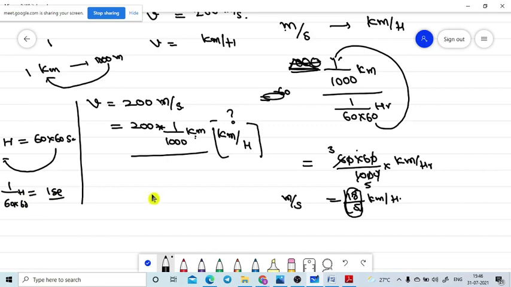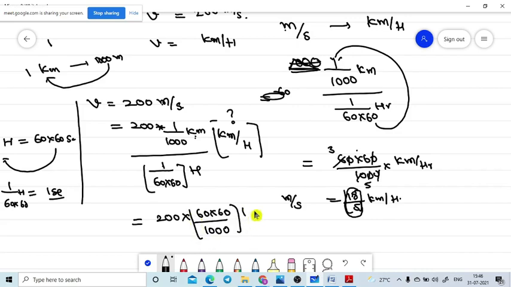Is it correct only, na? Yes, sir. That's why instead of seconds I am putting 1 divided by 60 into 60. We are concentrating on unnecessary matter. I need to close this as fast as possible. So in hours, there is a denominator, and denominator by denominator will come to the numerator position. That is equal to 200 into 60 into 60 divided by 1000. This value will give the kilometer per hour.